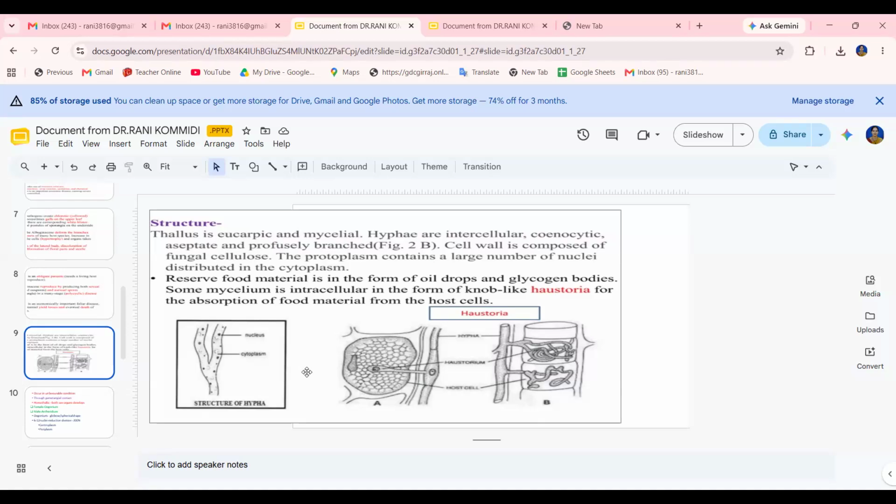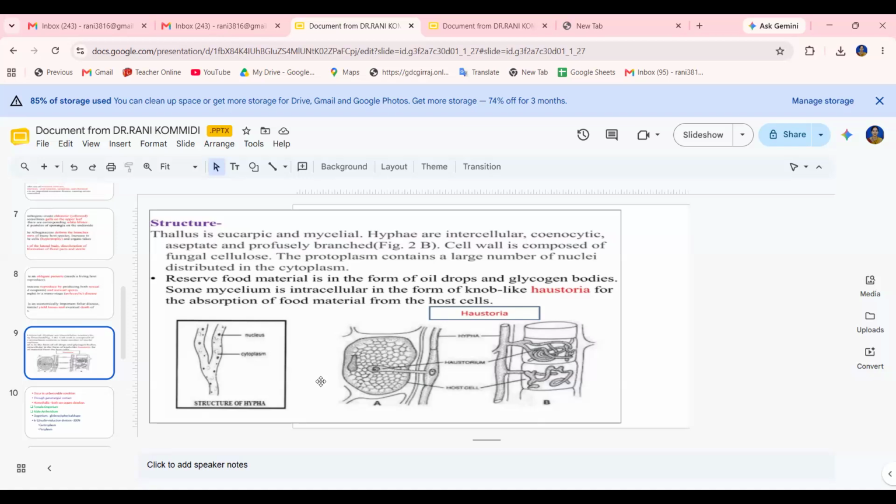So these hyphae are intercellular. They are cenocytic. Cenocytic means polynucleate; a number of nuclei are present in it, so it is cenocytic aseptate. So this is the structure. It looks like a tubular structure. There are no divisions, no septa in between, from nucleus to nucleus. So that is cenocytic aseptate, and they are profusely branched. So this is the branched structure.